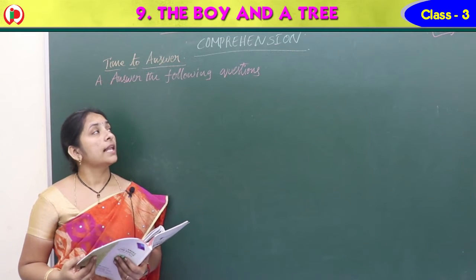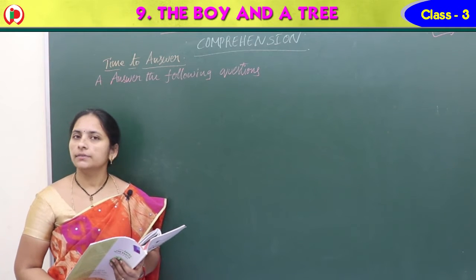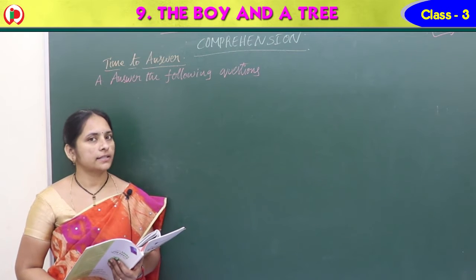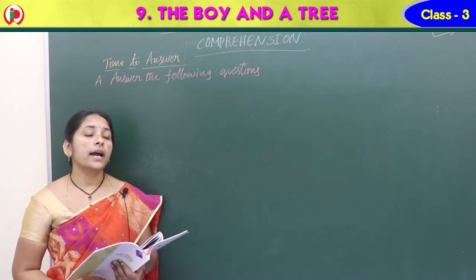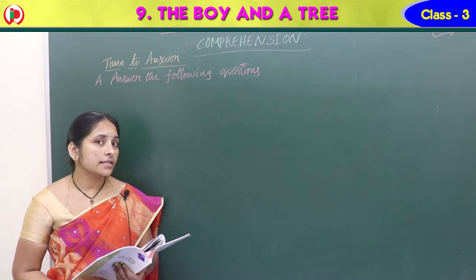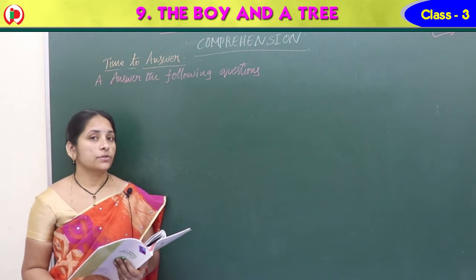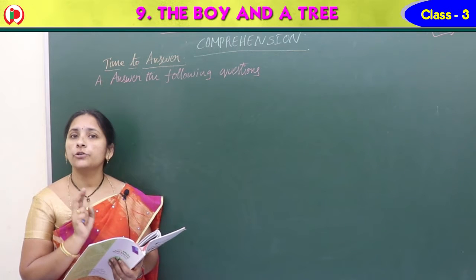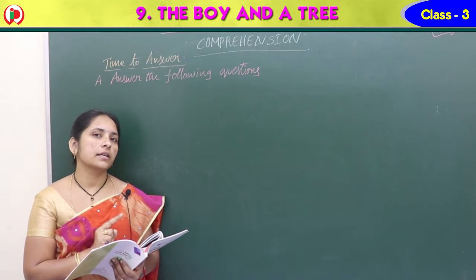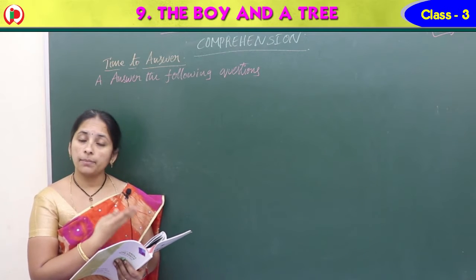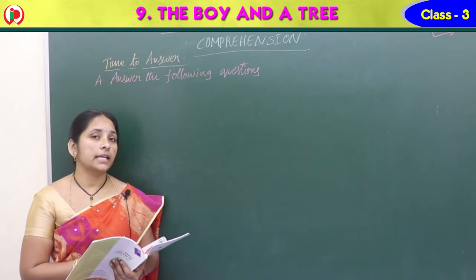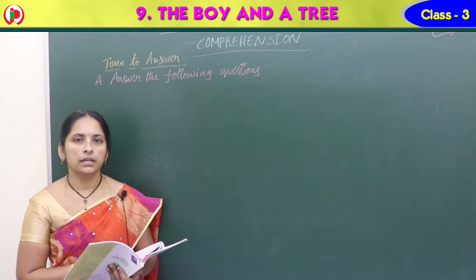Yes, children. In the last class, we completed our lesson, The Boy and a Tree. Have you read the lesson? Very good. You must read the lesson 2 to 3 times. Then only we can answer the question answers, fill in the blanks, match the following, meanings, all these properly.